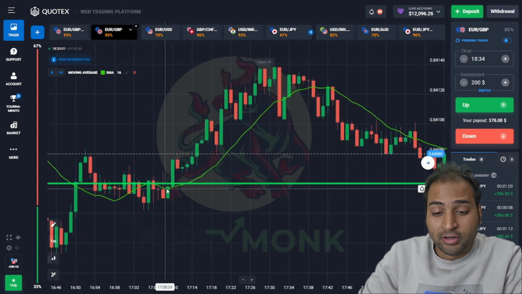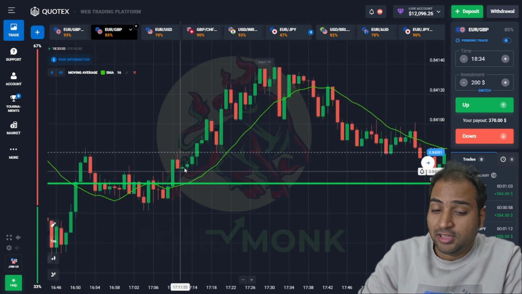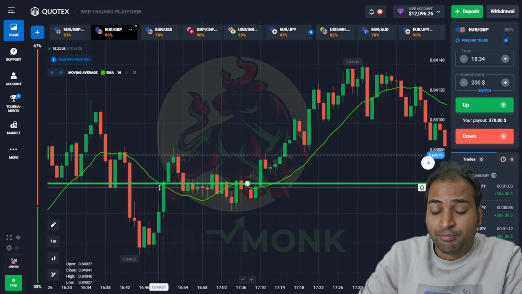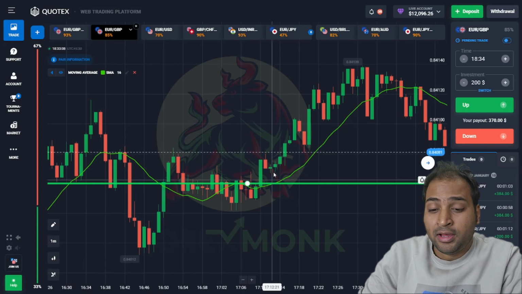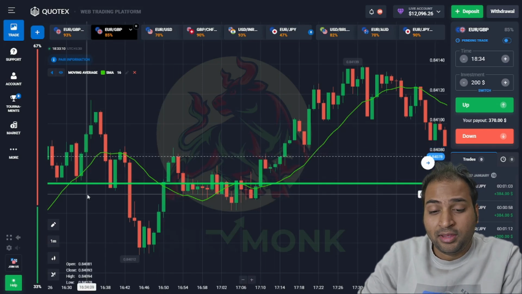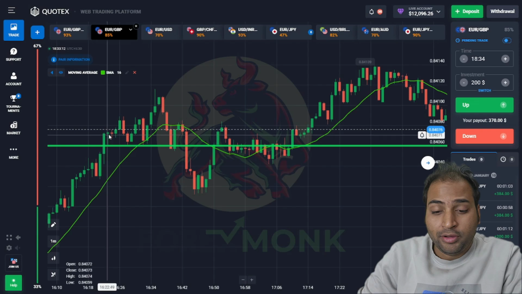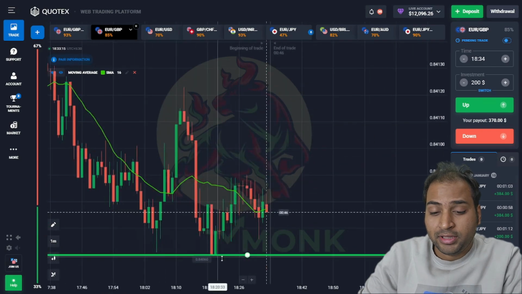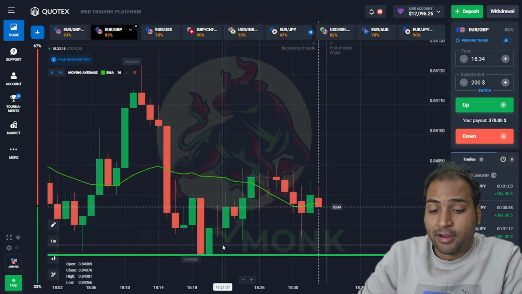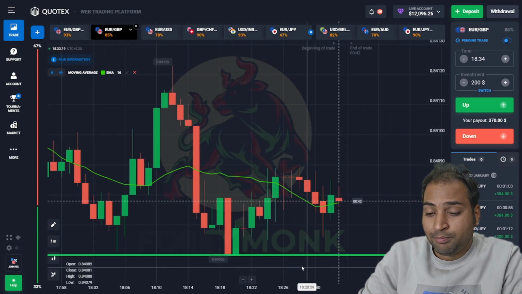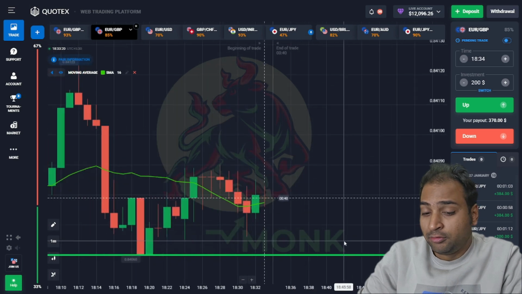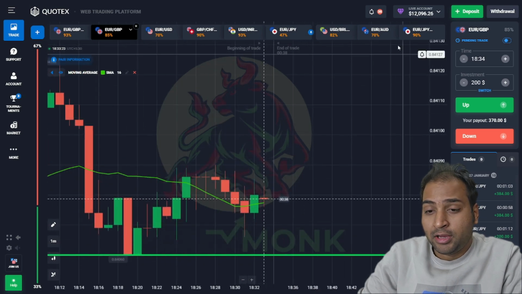All right, so if you are seeing the breakout, the strategy is simple. If you are seeing the breakout, the next candle above the breakout will be the same green candle. So if we are noticing the breakout in the support level, we have to create a call option position at this point. So we are waiting for the breakout or breakdown.